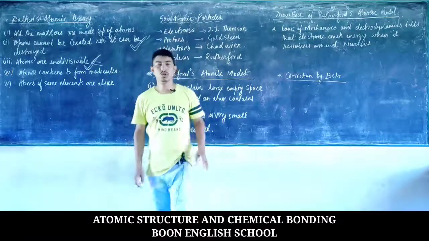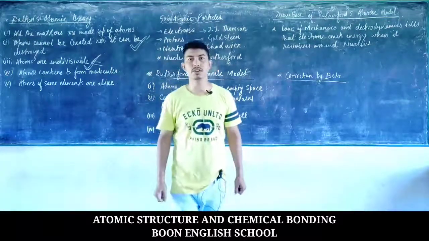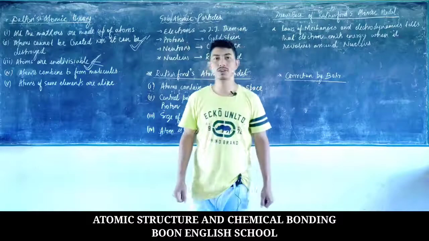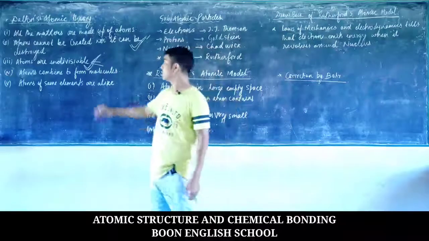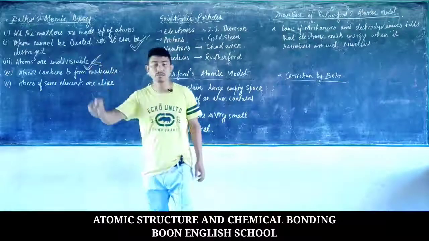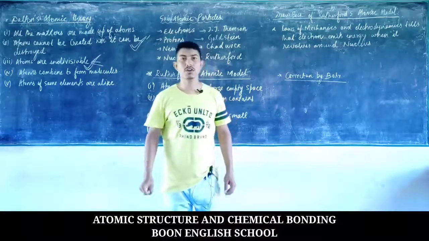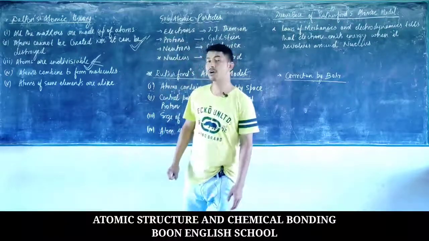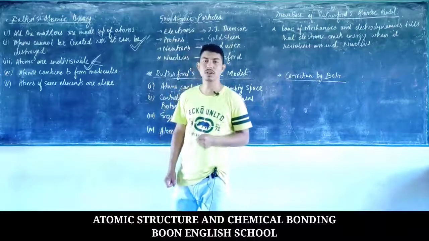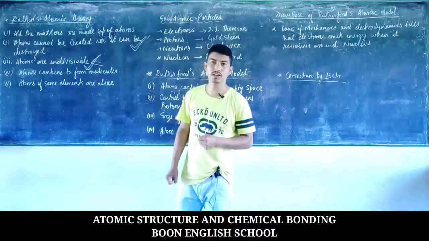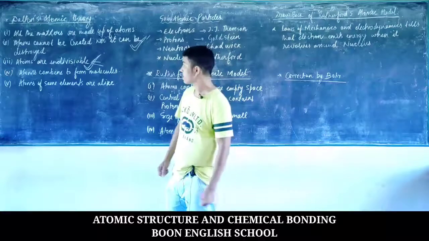The question that may come in your exam is: differentiate between Dalton's atomic theory and the modern atomic theory. Simply you may write the answer that Dalton in his theory said that atoms can neither be created nor destroyed, but the modern theory tells us that atoms can be created as well as destroyed by the process of nuclear fusion and nuclear fission reactions.